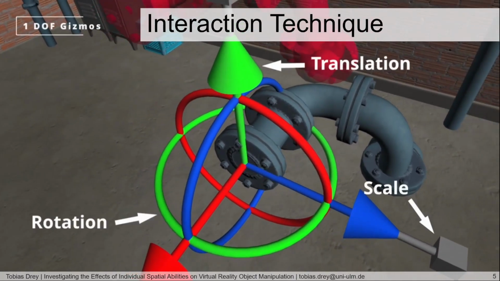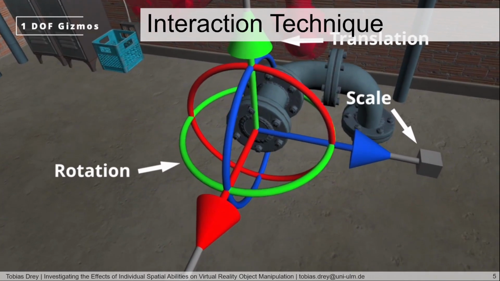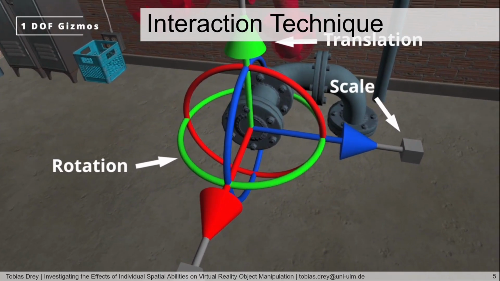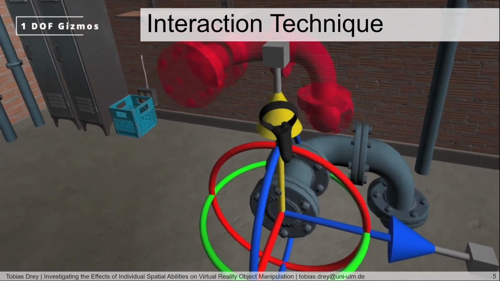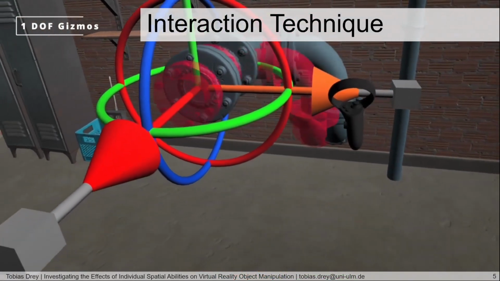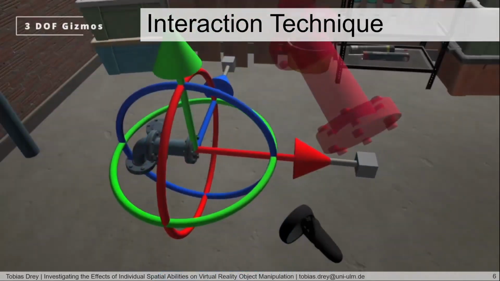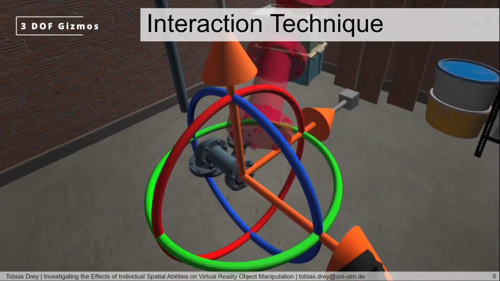We chose interaction techniques to investigate the whole 1 to 9 degrees of freedom spectrum and selected the previously shown well-established gizmos used in Unity or Blender for simultaneous 1 degree of freedom manipulations as the first interaction technique. You can see in this video how it works. For 3 degrees of freedom, we also selected the gizmos.